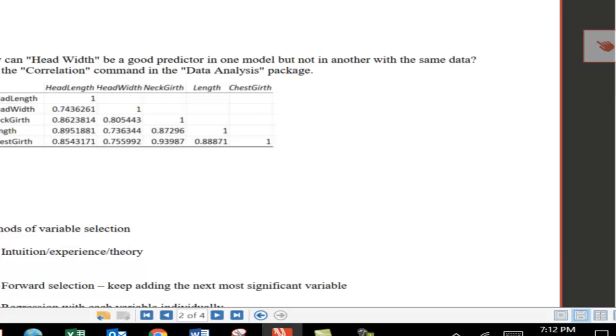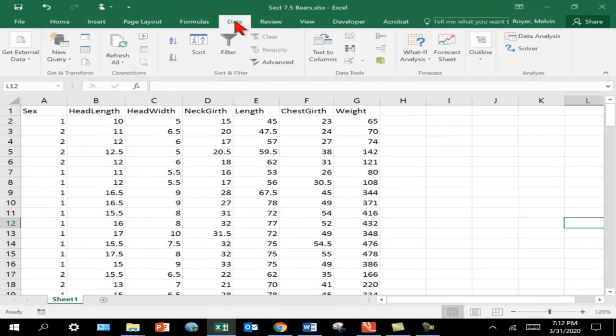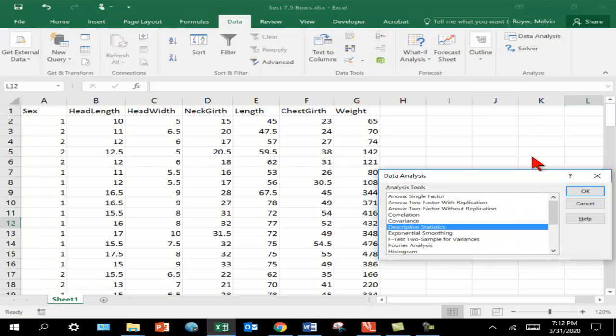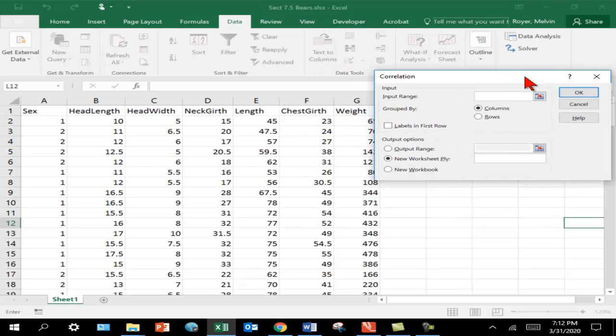If we go to the spreadsheet, I'm going to run a new command that we won't really need to use much, but I'm going to show it this time. If I go to the data analysis package and choose a command called correlation, it will bring up this dialog box.